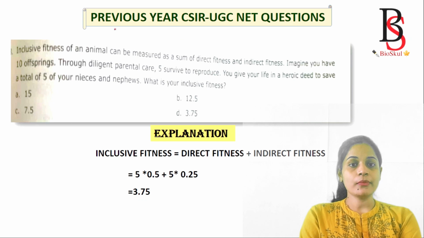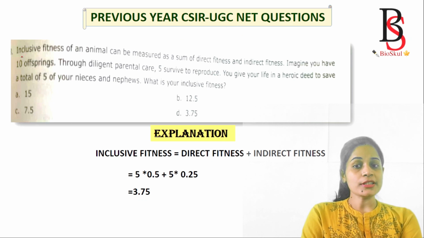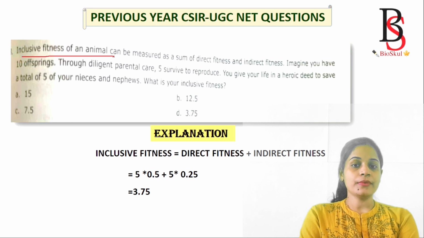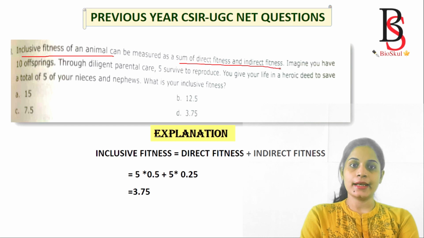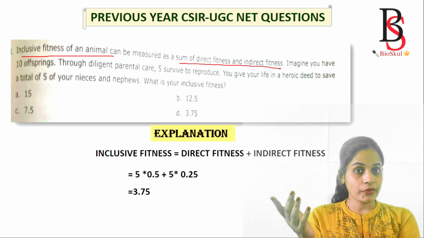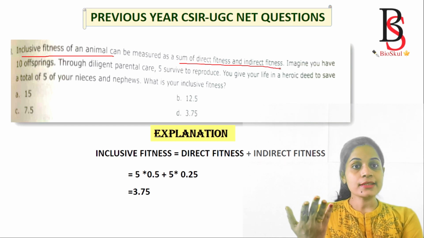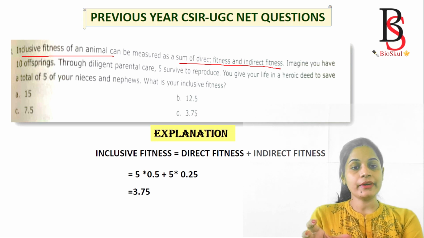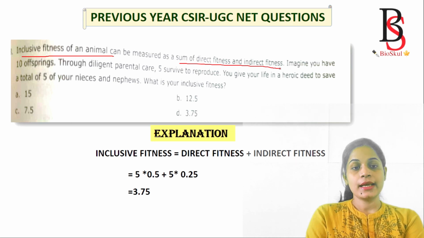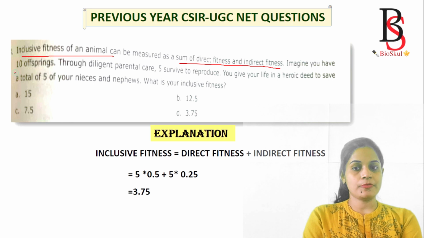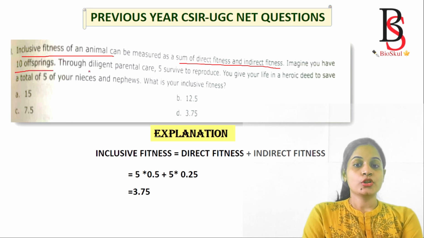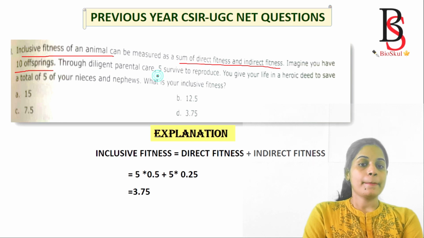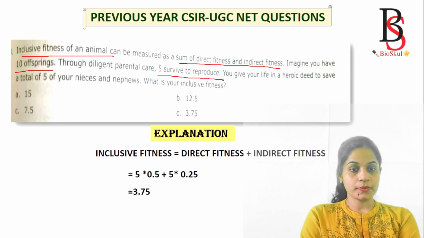So now we'll see the previous year CSIR UGC NET questions. Inclusive fitness of an animal can be measured as a sum of direct fitness and indirect fitness. I have told you before that inclusive fitness is the summation of direct fitness and indirect fitness. Imagine you have 10 offspring. Through parental care, 5 survive to reproduce.